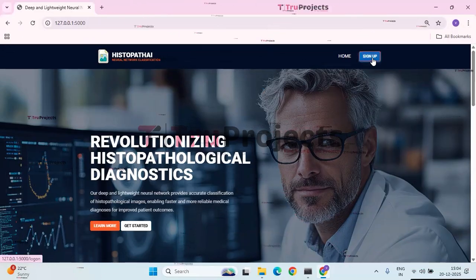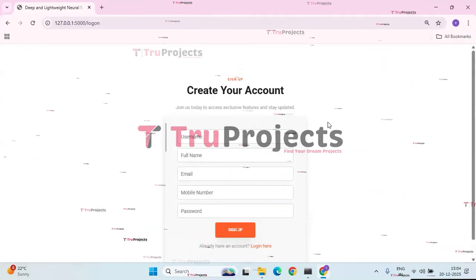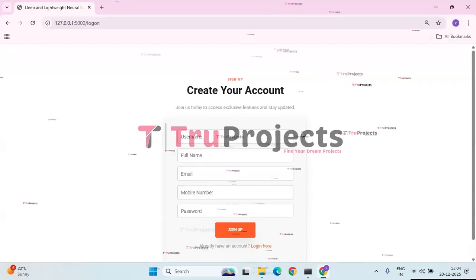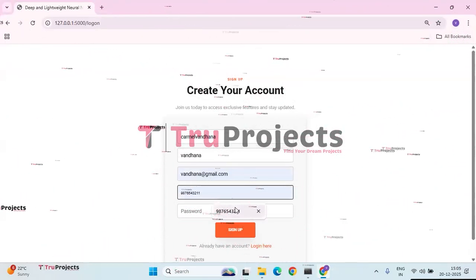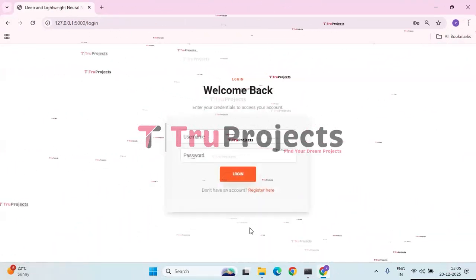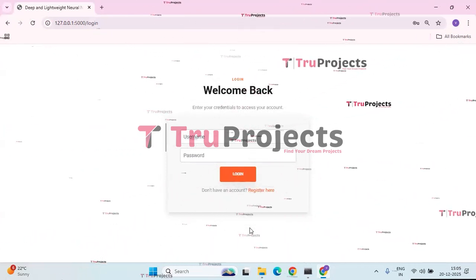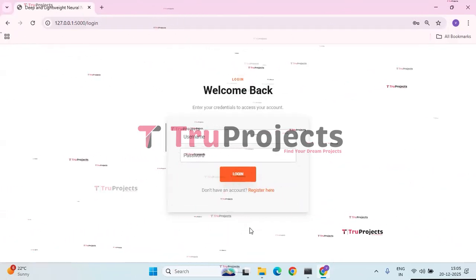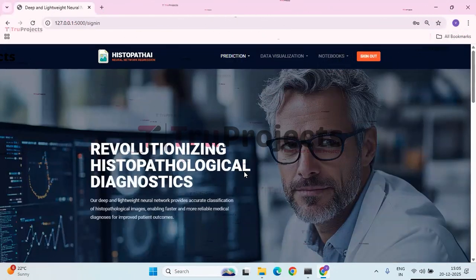Now, click on sign up button so that the logon HTML will be opened. Here, we need to give the details and create an account for user authentication like username, full name, mail ID, mobile number, and a strong password. Then click on sign up so that all the given details are stored in signup.db and the login.html will be open, where we need to access the application by username and password. Then click on login so that the prediction page is displayed.